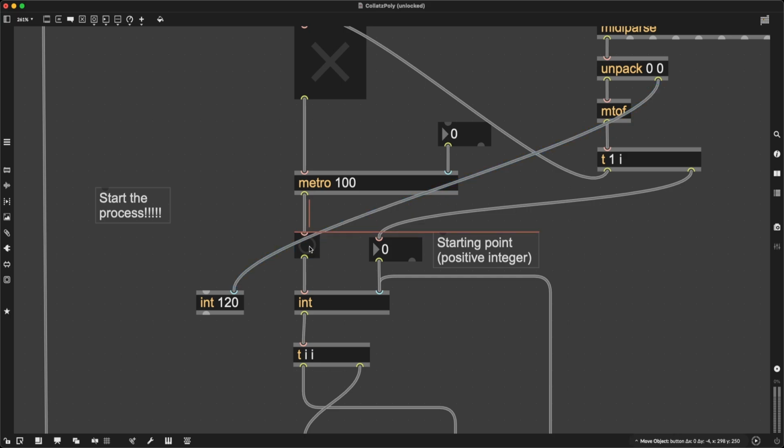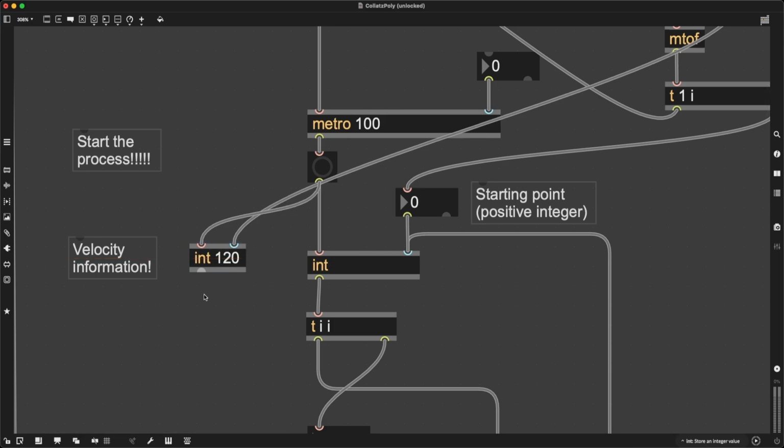Then I will make it so that Metro's output not only triggers my starting point integer, my Collatz conjecture algorithm, but it also triggers the other int, the velocity int. So this is the velocity information, right? And finally, I will make sure that this integer is multiplied by 0.99 and that the result is plugged back, and therefore forced to be an integer again, into the second inlet of it, right?